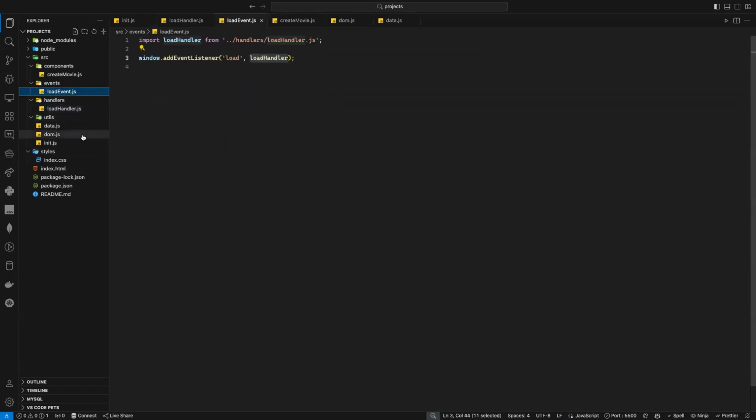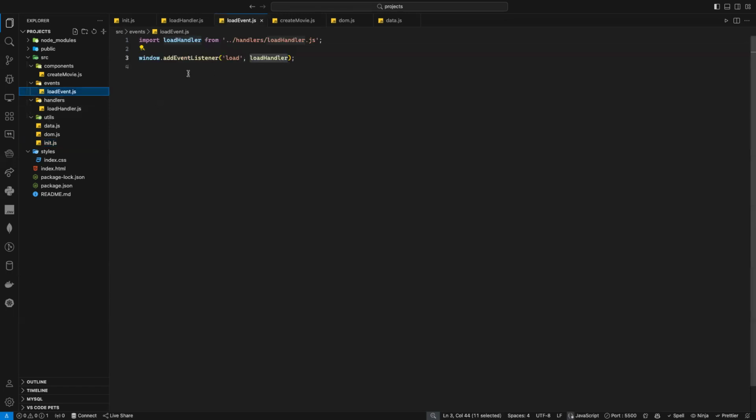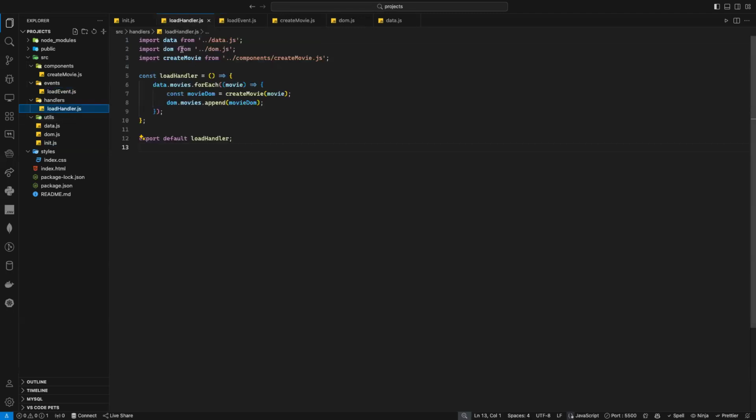And when I'm done here, all my events, I should import them inside init, because if I don't import them inside init, the init here is the entry which is linked to your index.html. So I need to import everything here, which is the event here. And of course, when I import the event, when they load it, it will call this function, which will import it from the handler. And the handler here will need the data, the DOM, the createMovie, and it will import them from data, DOM, and also from component.